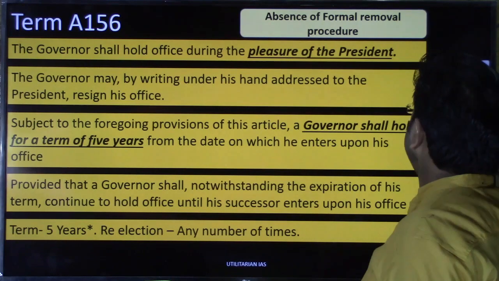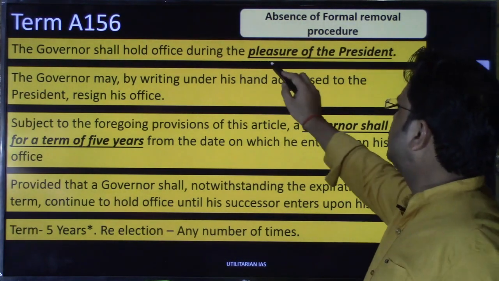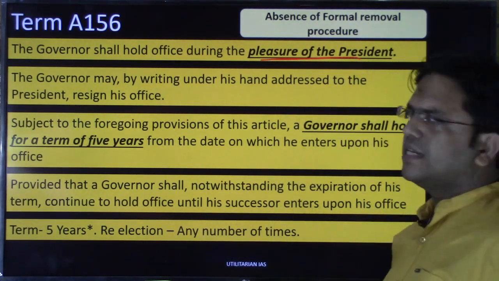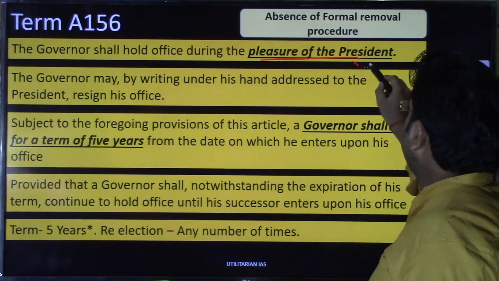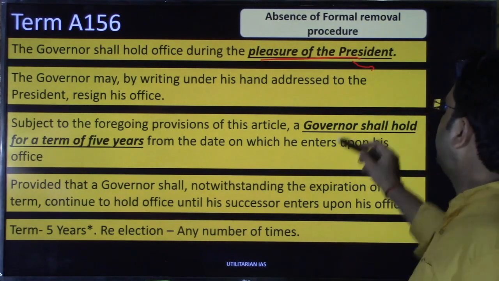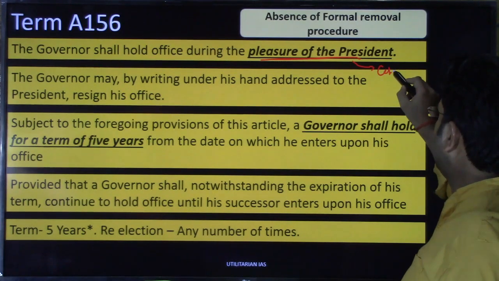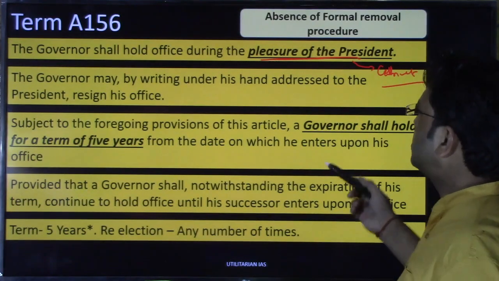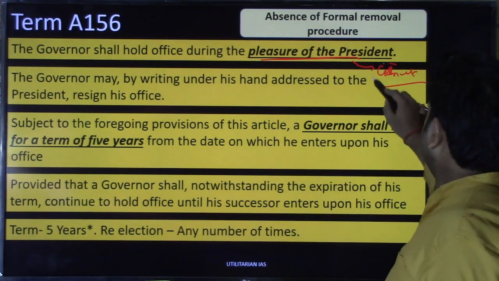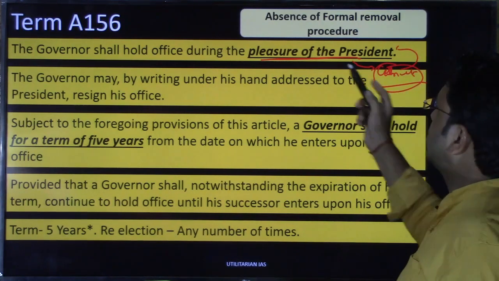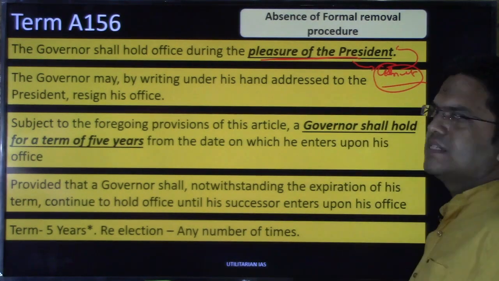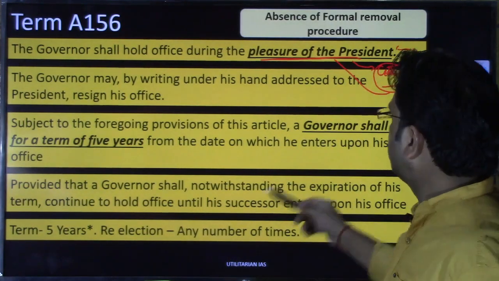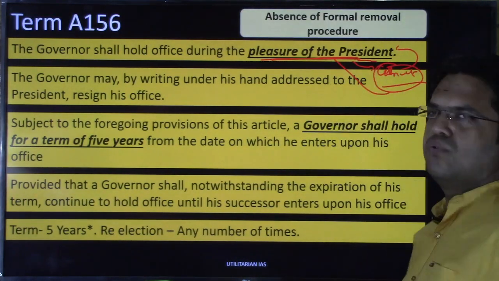So as long as the President is pleased with the performance, and it is not actually the pleasure of the President, it is in the real sense, if I do not follow this constitutional line that has been written, because the President does not do anything on his own, right? He is always guided by the cabinet's advice, right? So as long as this central cabinet is happy with the performance of this governor, this governor will continue in his office. As soon as this pleasure by the President has been removed, meaning the pleasure by the cabinet has been removed, he will have to go. And this is nothing but a controlling mechanism, right?